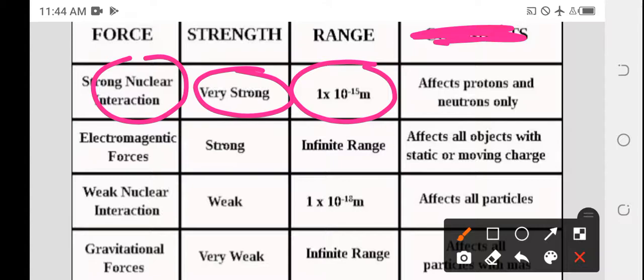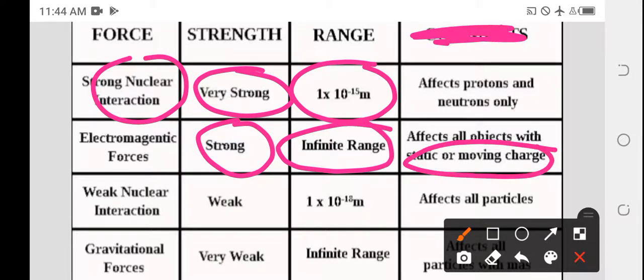Next, the second one is electromagnetic force. It is a strong force and has infinite range. It affects moving charges or static charges. The third one is the weak nuclear force interaction. It is weak and its range is 10 to the power of minus 16. Not 16, you can take 10 to the power of minus 13 to 16, and this affects all the particles.